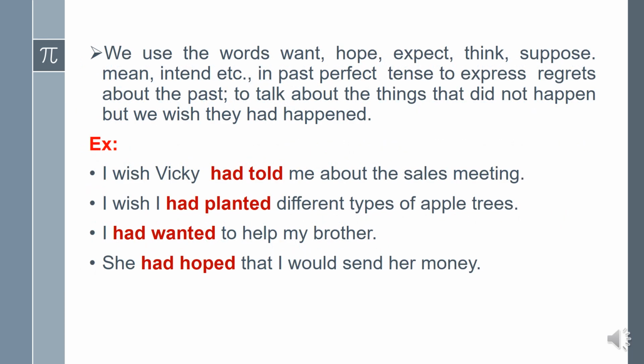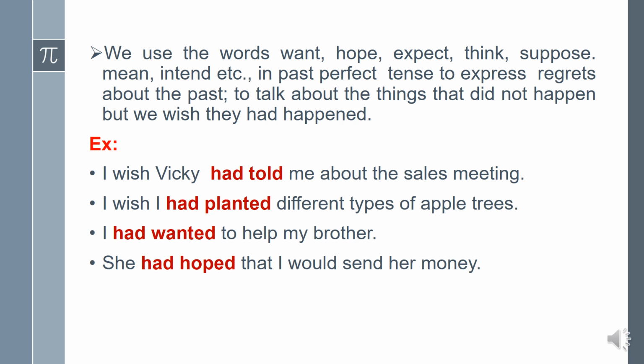We use these words in past perfect tense: want, hope, expect, think, suppose, mean, intend, and so on. If we use these words in past perfect tense, they express regrets about the past, to talk about things that did not happen, but we wish they had happened. It means we thought that if these actions had happened, it would be better. But really, those actions did not happen. In that case, we use these words in the sentences.